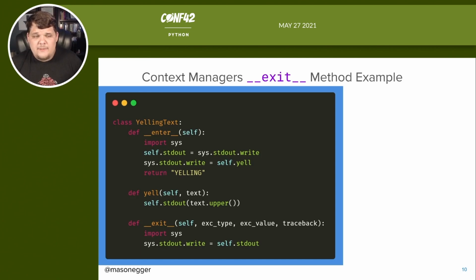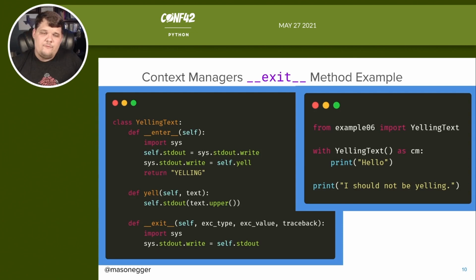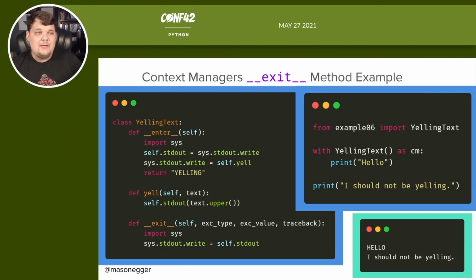What we do is take sys.stdout.write and set it back to self.stdout, which is the one that we saved up above. If we had not done self.stdout equals sys.stdout.write as the second line in the enter method, we would not have been able to set this back. So if we use the exact same example, where we yell hello, and then print I should not be yelling, we get exactly what we were expecting: the text is uppercase for hello and lowercase for the I should not be yelling part.